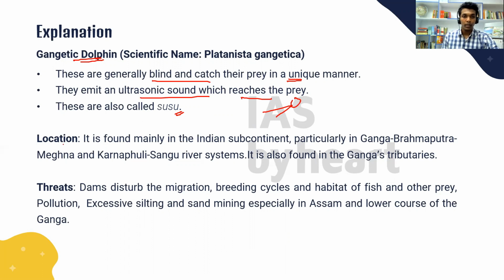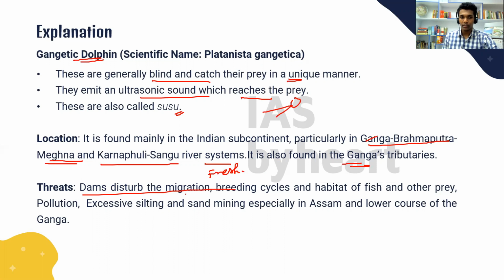Okay, the location, they are mainly found in the Indian subcontinent in the Ganga, Brahmaputra and Meghna river system, and Karnafuli and Sangu river systems. Okay, they are also found in Ganga tributaries. Let's look at the various threats faced by them. Dams disturb their migration because they are usually found in fresh waters.